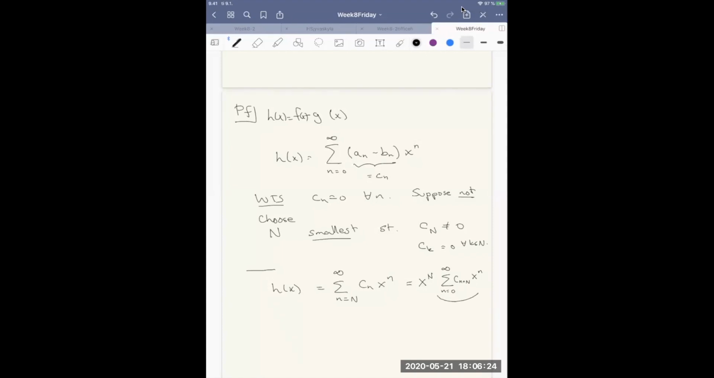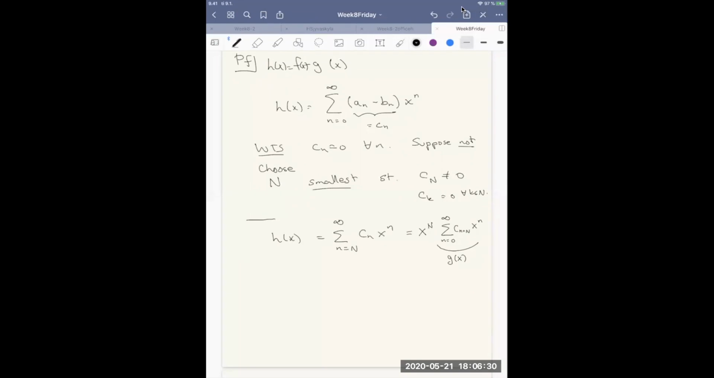So what we have here is a function g(x), and this has the same radius of convergence as the original one, because we have only shifted the indices. It's a nice little exercise. So same radius of convergence as h, and therefore also it converges on minus r to r. That's the crucial thing.